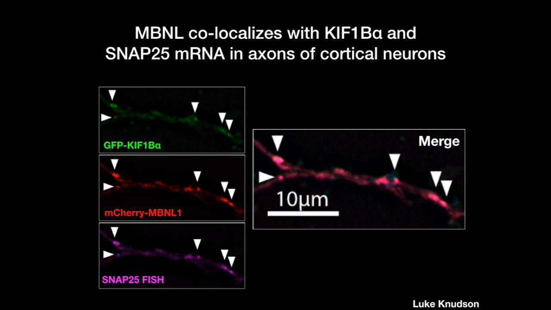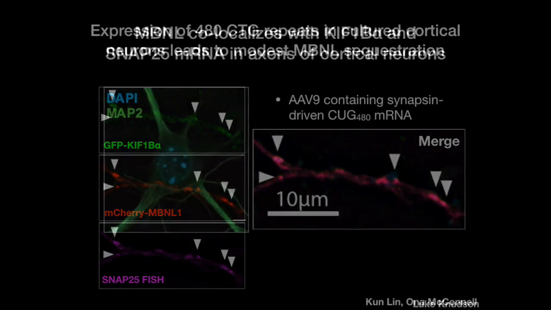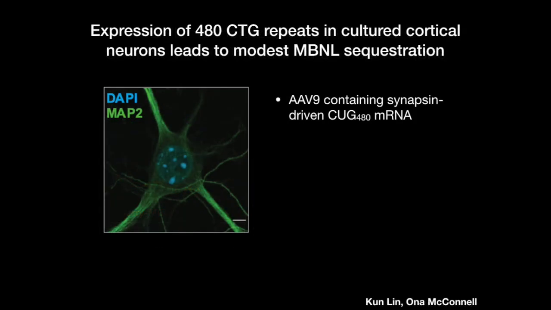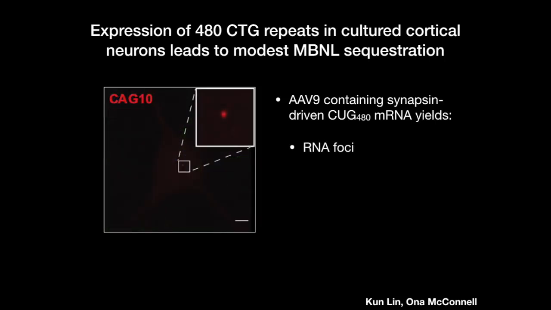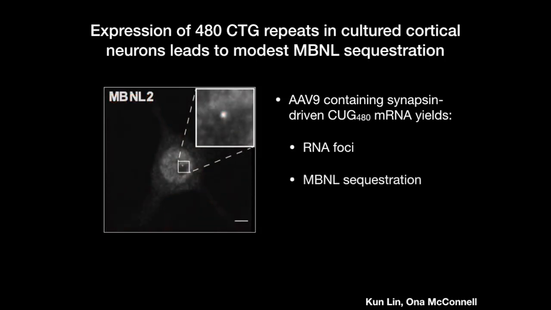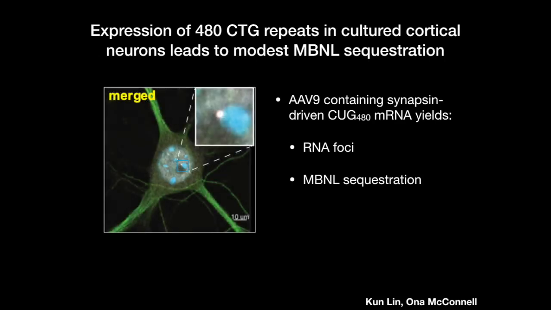That put us in a position to then ask what happens if you remove muscleblind from that complex, using constructs from Eric's lab to overexpress 480 CTG repeats. By fluorescence in situ hybridization, you see the RNA foci, and by double label immunofluorescence, we can show that muscleblind co-localizes to these RNA foci.